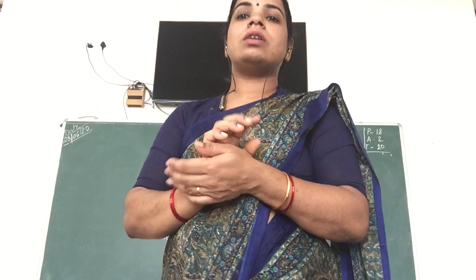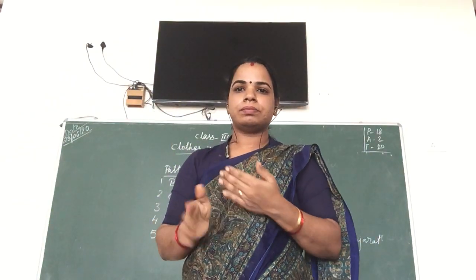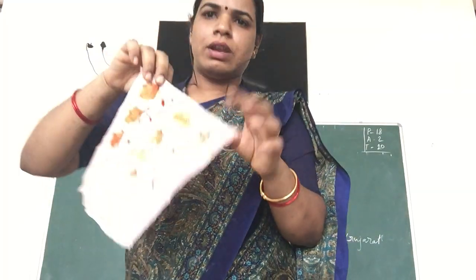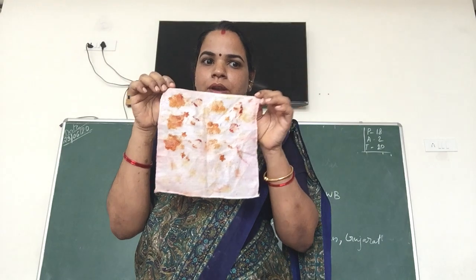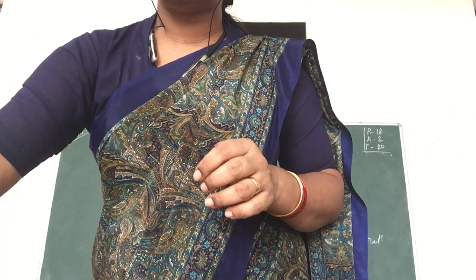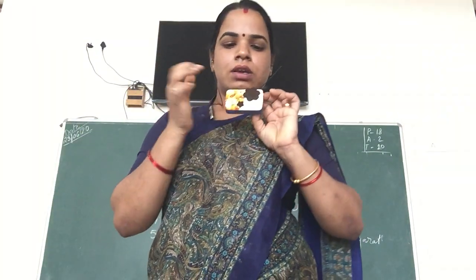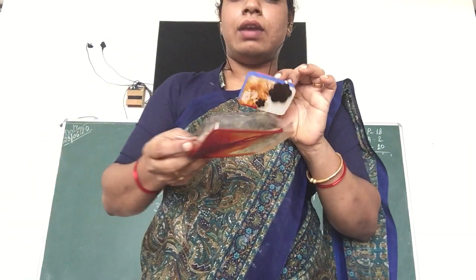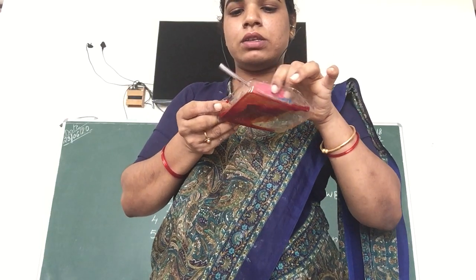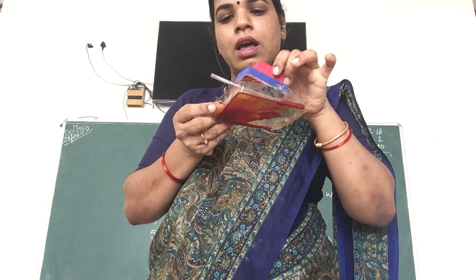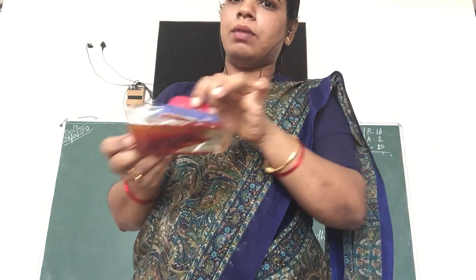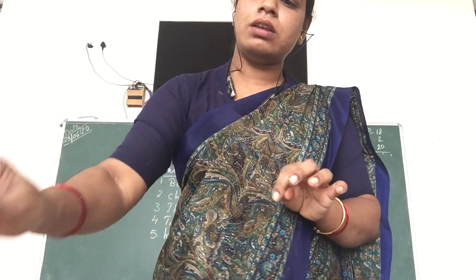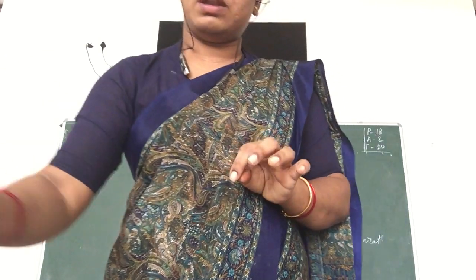Okay, that is known as block printing. I think all of you are getting that. Did you understand? This is known as block printing. For block printing, we have to use wooden blocks, design-carved wooden blocks, and then colors. We dip the wooden blocks into the colors and then imprint them on the cloth. Thus we get a designed cloth. That design is known as block printing.